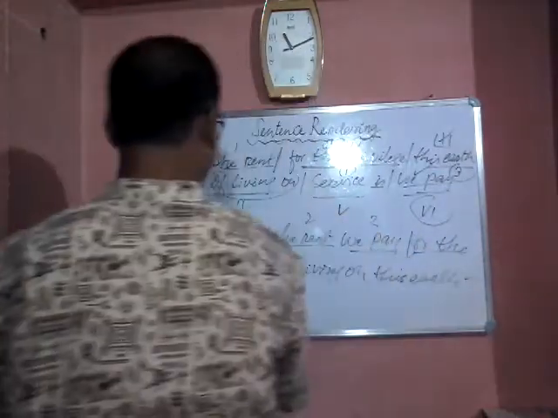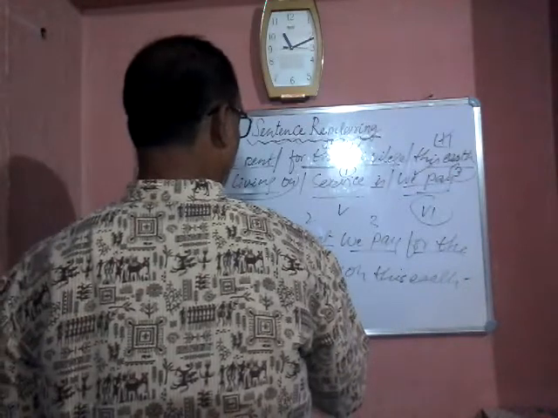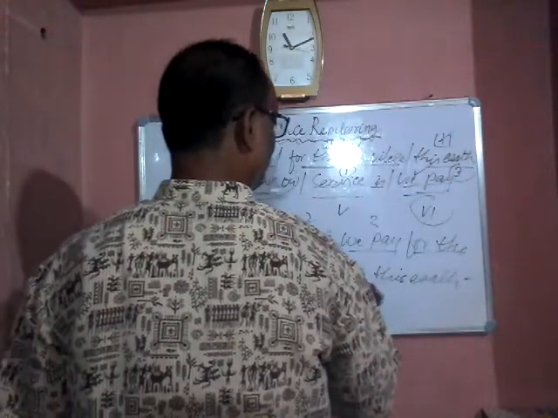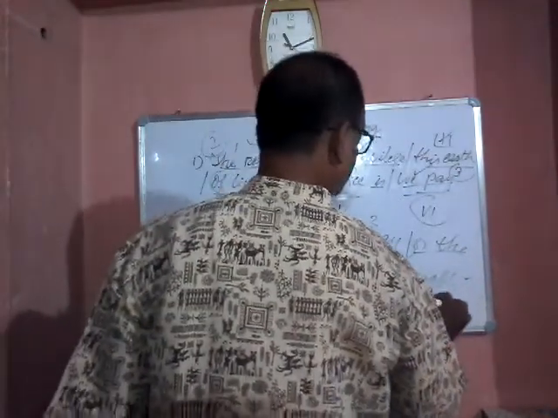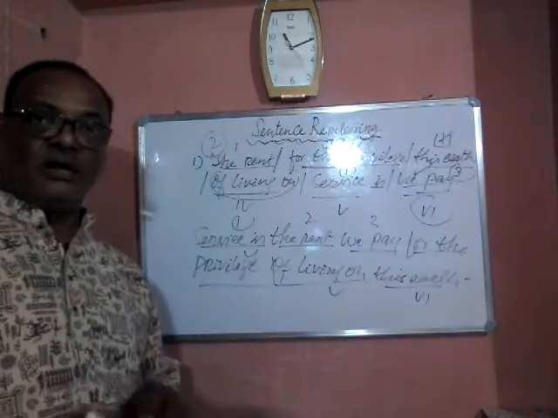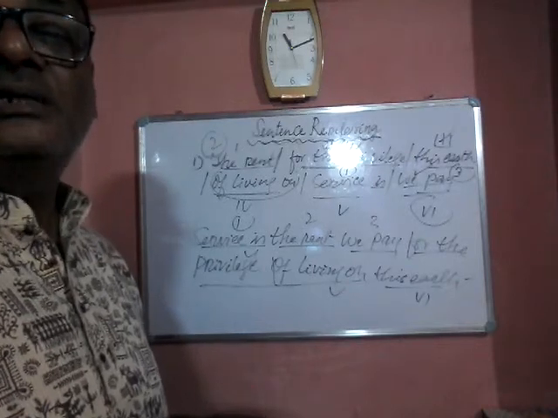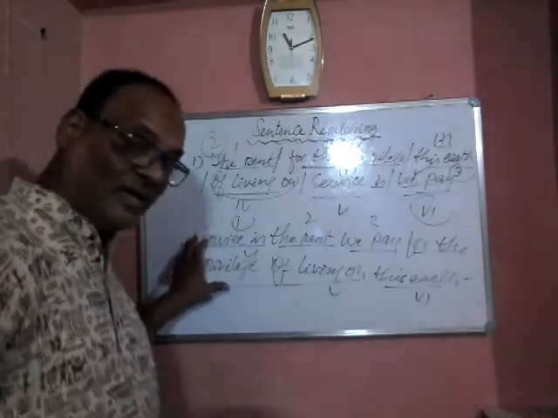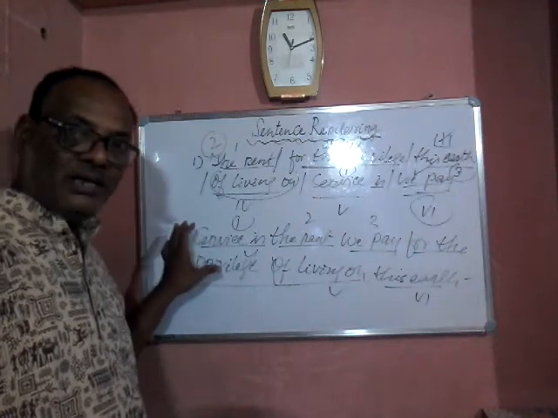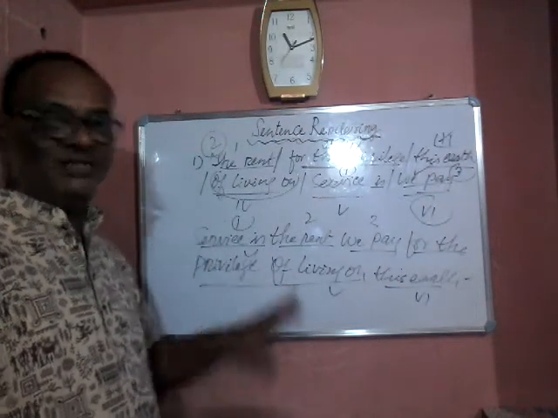For the privilege is the fourth. Privilege of living is the fifth, and the rest is the sixth. So, count the words or phrases after rearranging the sentence. In this way, rearranging a jumbled sentence can be done very easily.